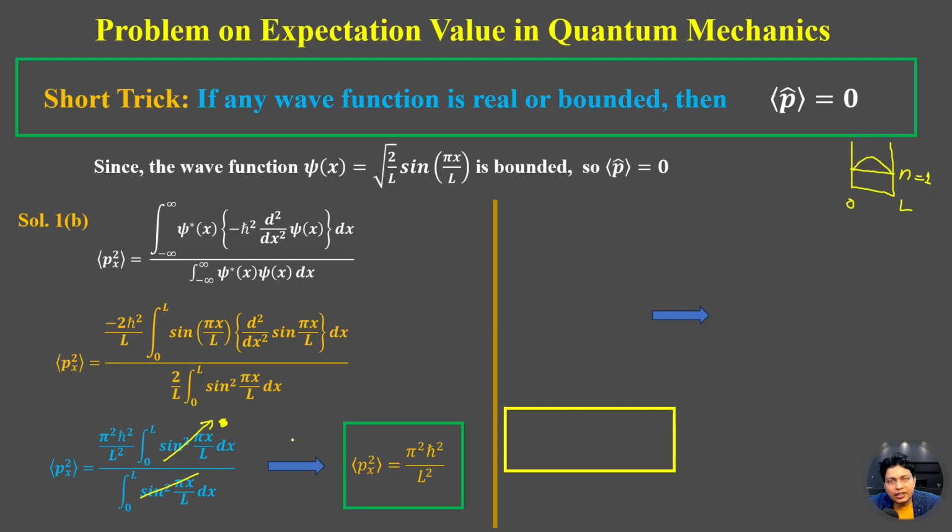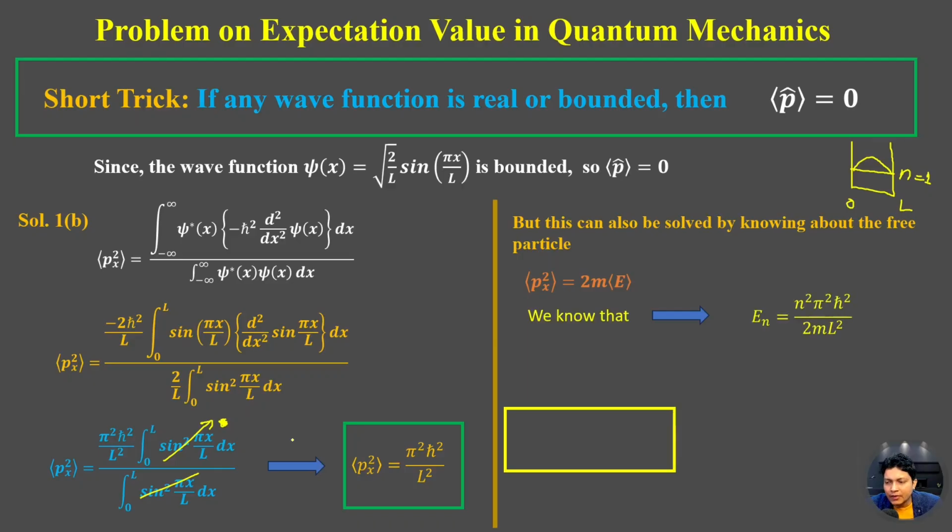But this expectation value of P square can also be solved directly by using a shortcut. This is valid only for free particles like the infinite potential well, because here the potential energy term will be equal to 0, and we can write P square equal to 2mE. So the expectation value of P square equals 2m into the expectation value of E, and we know that the energy for the infinite potential well is En equals n square pi square h cut square upon 2mL square.